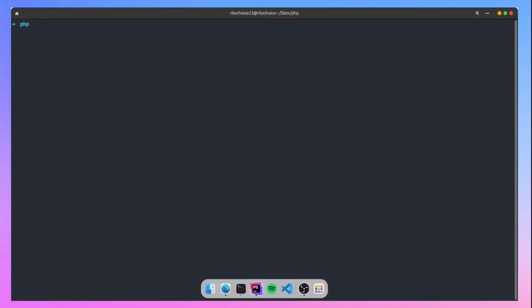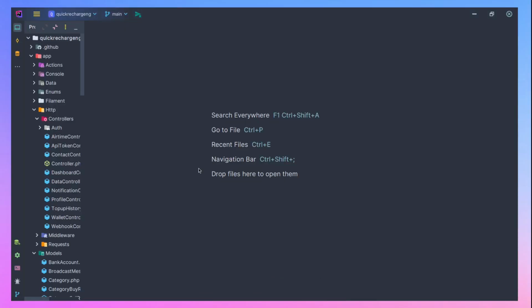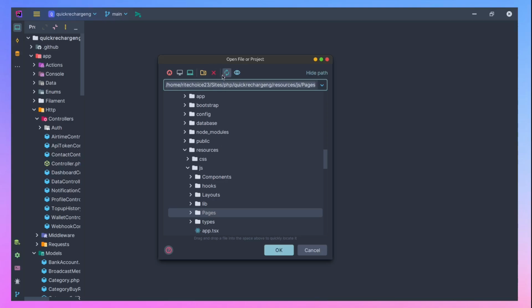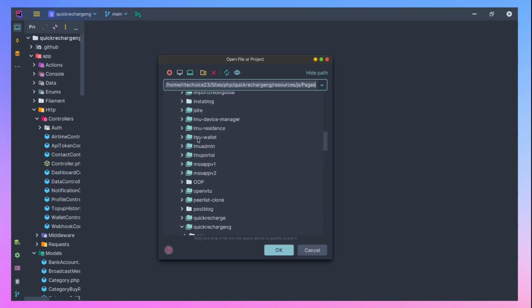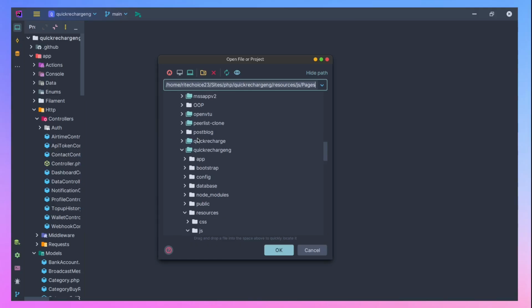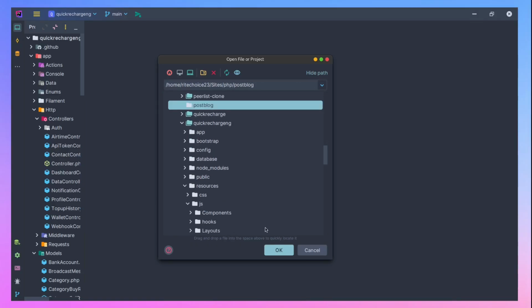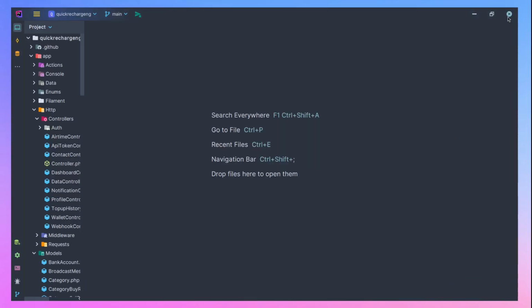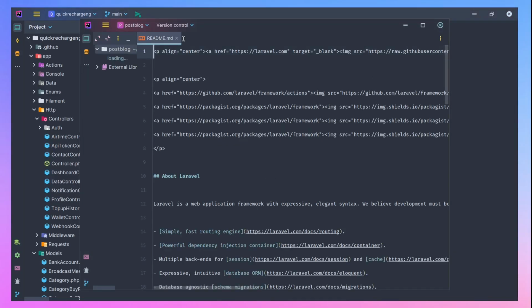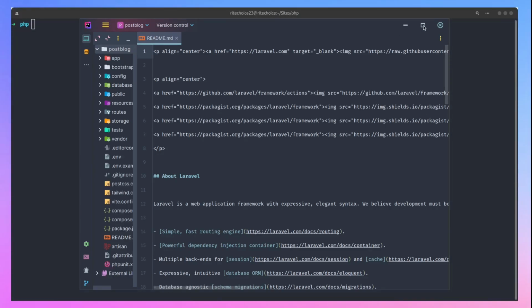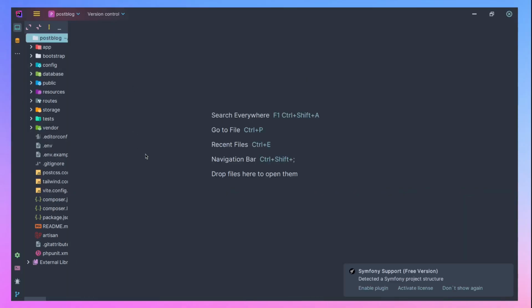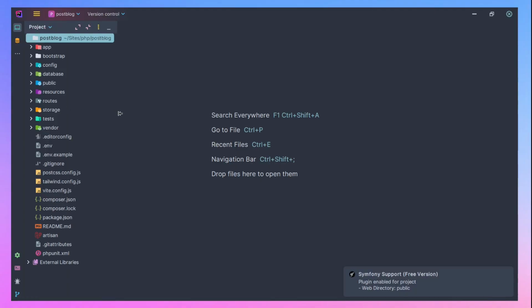And let's go to PHPStorm to open our project. So I'll come to this place to open the project. Let me just refresh this so that I can see the posting blog. Okay, posting blog. So let's open here. Let me close this, I don't need this. So these are the projects opened in PHPStorm.